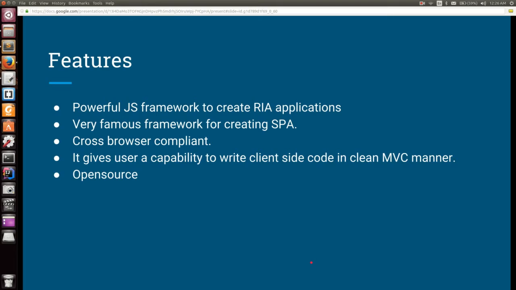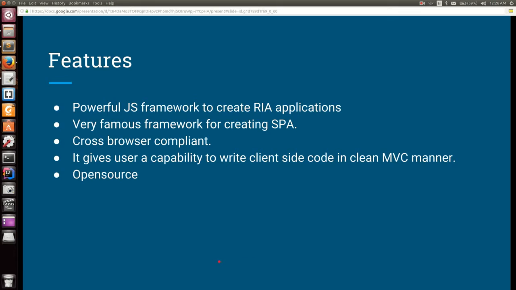Next feature is cross browser compliant. How is it cross browser compliant? Okay, let's take an example. You have written some JavaScript code. You opened it on the Chrome browser and you find it's working perfectly fine. Now you open it on Firefox, and on Firefox you find it is completely broken. So what could be the cause? You have not handled it for Firefox. But it's not true for AngularJS. In AngularJS, you write the code only once and it is compliant on all the browsers.